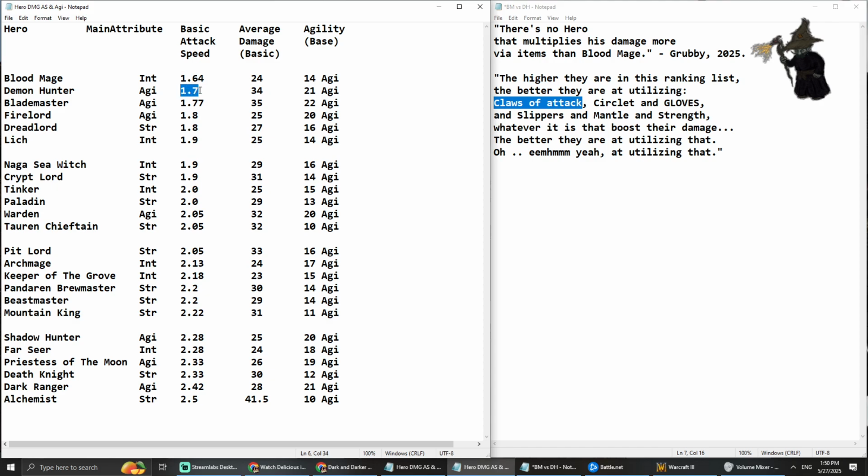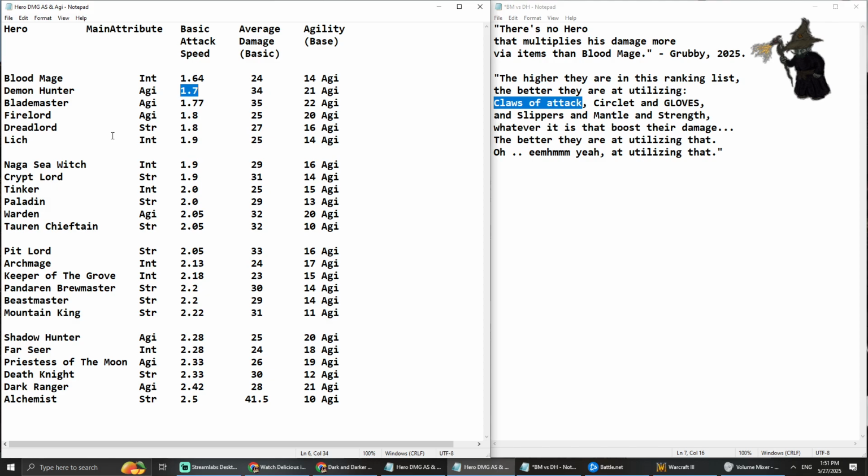But for instance, if it's Demon Hunter, yeah, we want to give him Claws of Attack. He's already fast, he is even faster, and if you give him Claws of Attack, or agility gear, great.